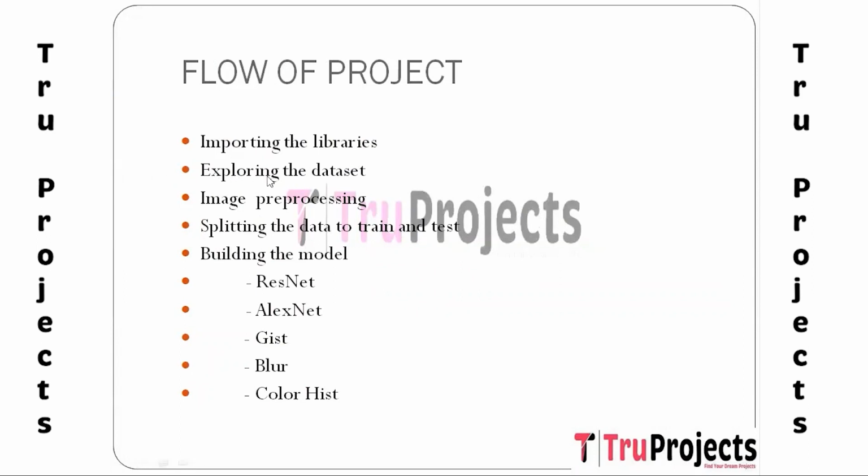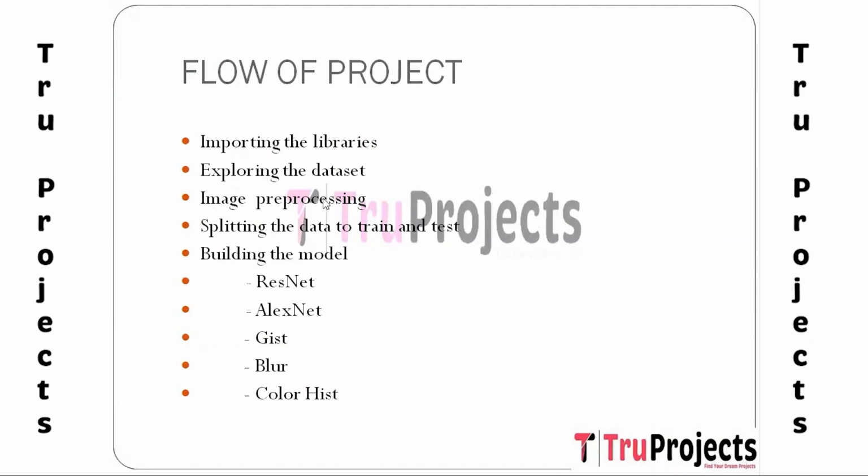And the second module is exploring the dataset. This step involves understanding and exploring the dataset that contains the images that are used for training and testing the model. This dataset consists of images of the classes which are used to train the recommender system. And exploratory data analyses are employed to gain insight into the dataset distribution, class balance, and data quality.